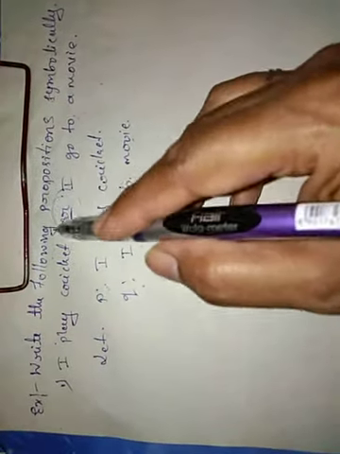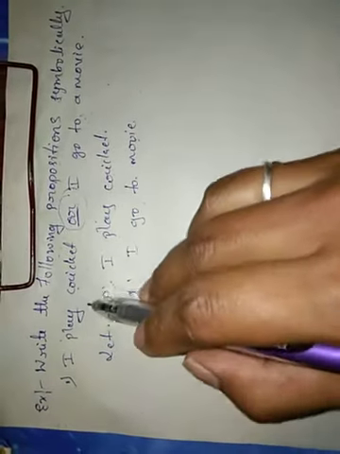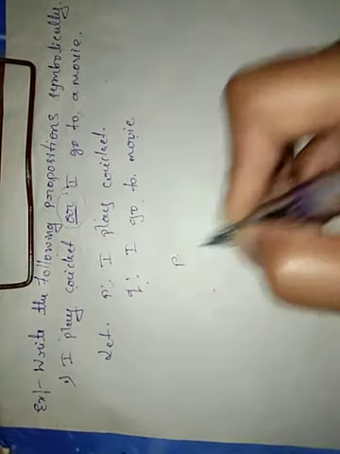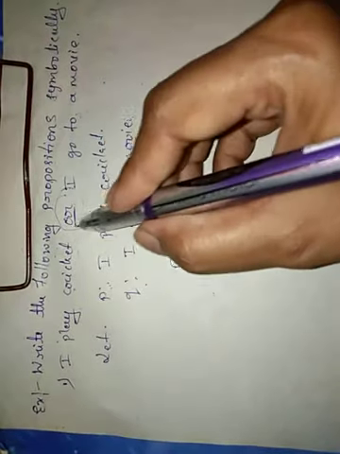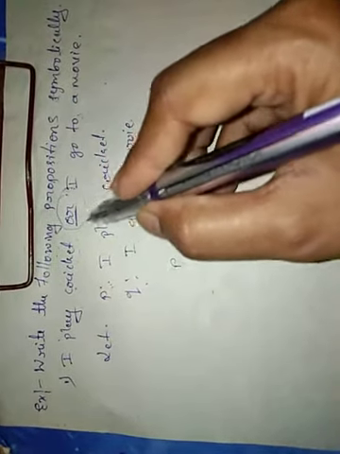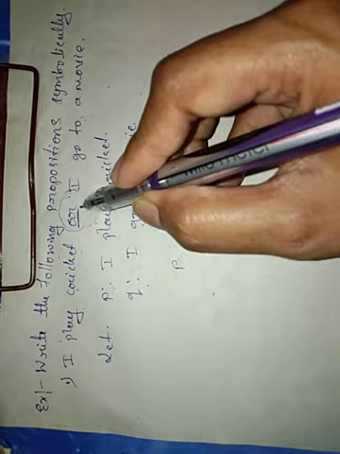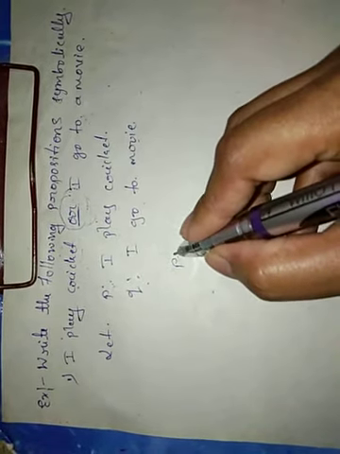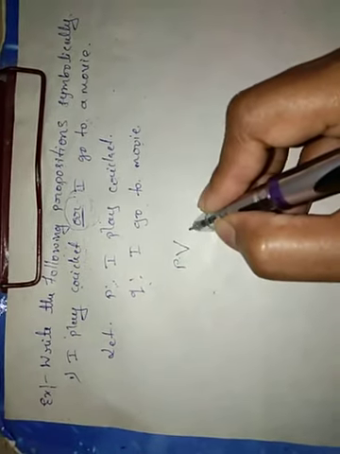So we consider the two propositions by the symbols P, I play cricket, and Q, I go to a movie. Now we have to write down this compound proposition symbolically. I play cricket is P. Use the connective or. So or means P or Q. That is how to write the proposition symbolically.